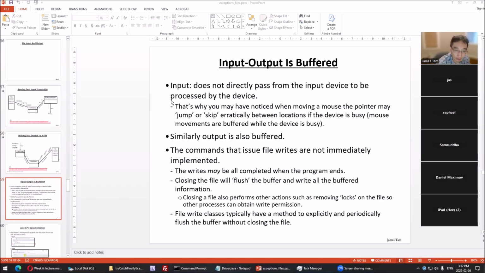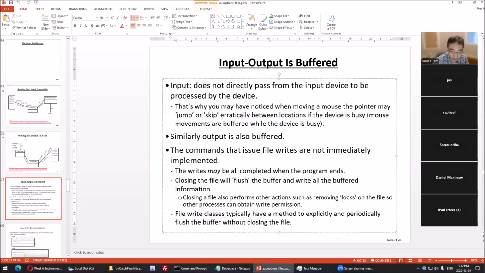Well, my mouse movements are stored in a buffer so that they're available when the computer is not so busy. It pulls out of the buffer and then it processes the mouse movement. And you can have the same thing with keyboard input. That's why sometimes when you're typing in stuff, nothing appears on screen, even though this is the current focus. Now something appears, but if it's busy, nothing appears, what I'm typing gets stored in a buffer. Well, output is also buffered, file output is buffered.